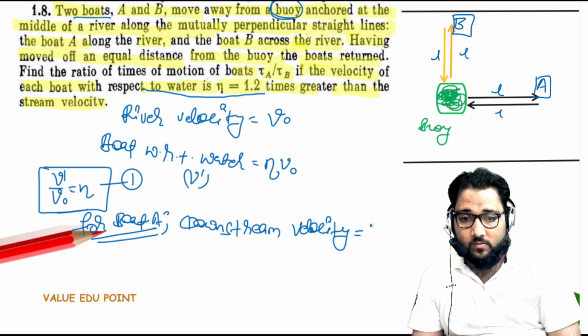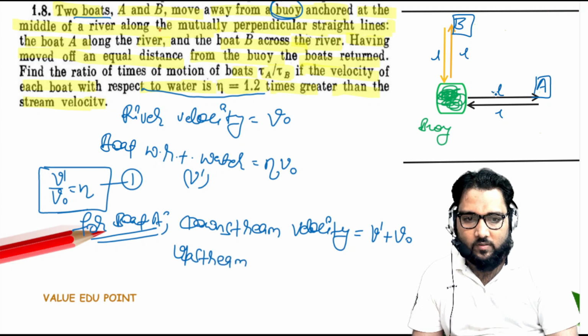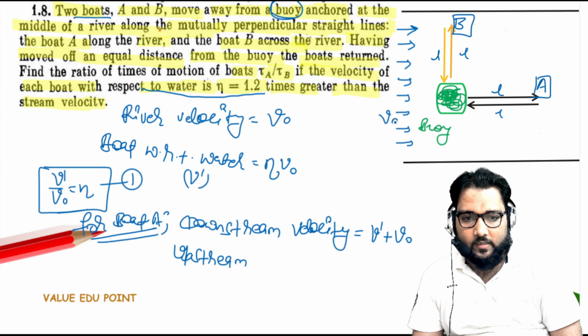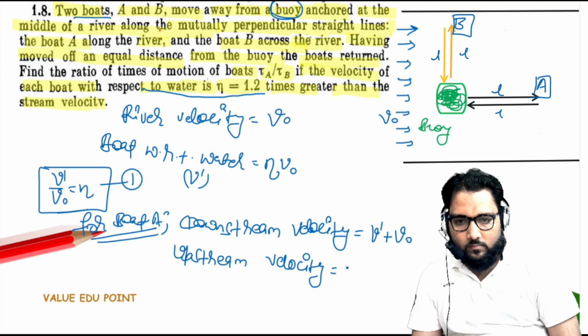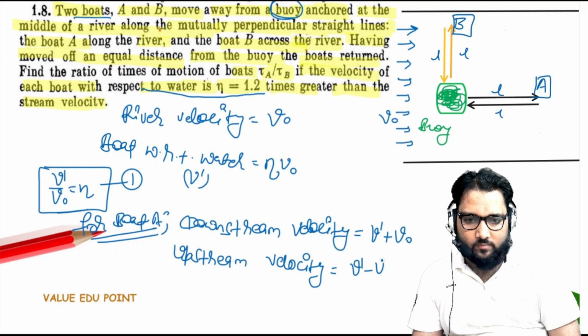When boat A goes in this direction, the flow velocity of the river adds to and increases the speed of the boat. While going upstream, when returning, the speed decreases, and that will be v dash minus v naught. Is it okay, guys?